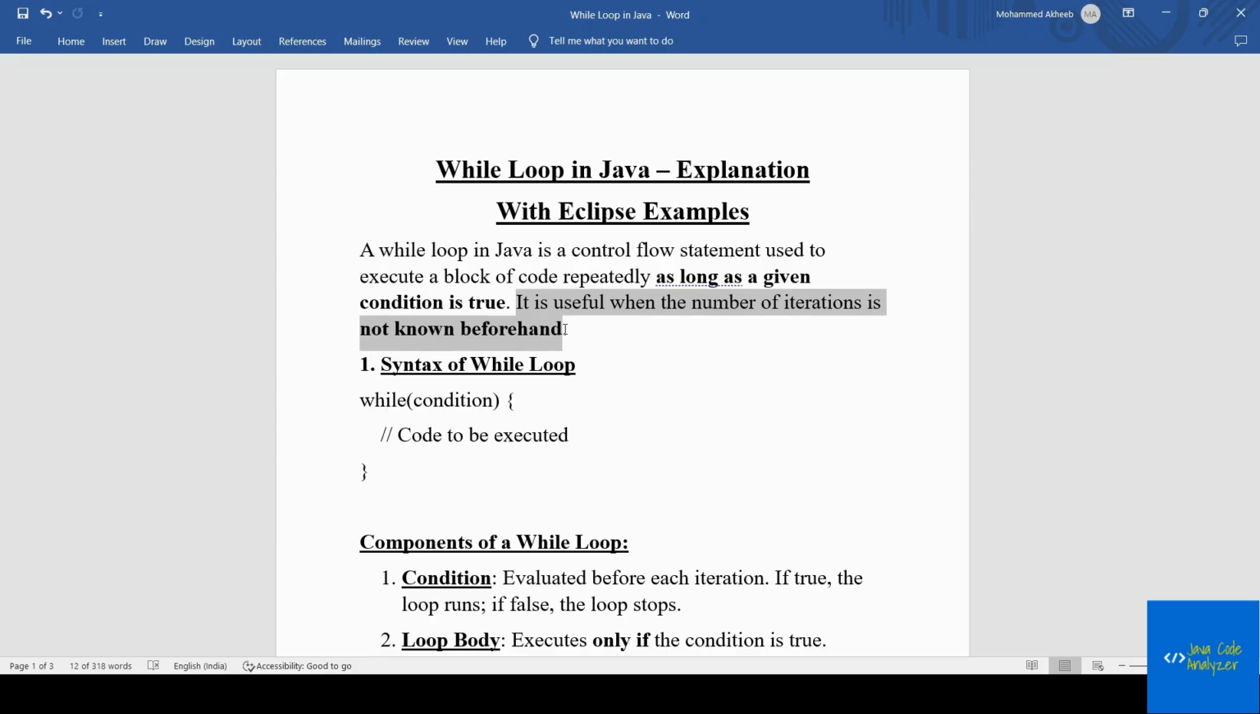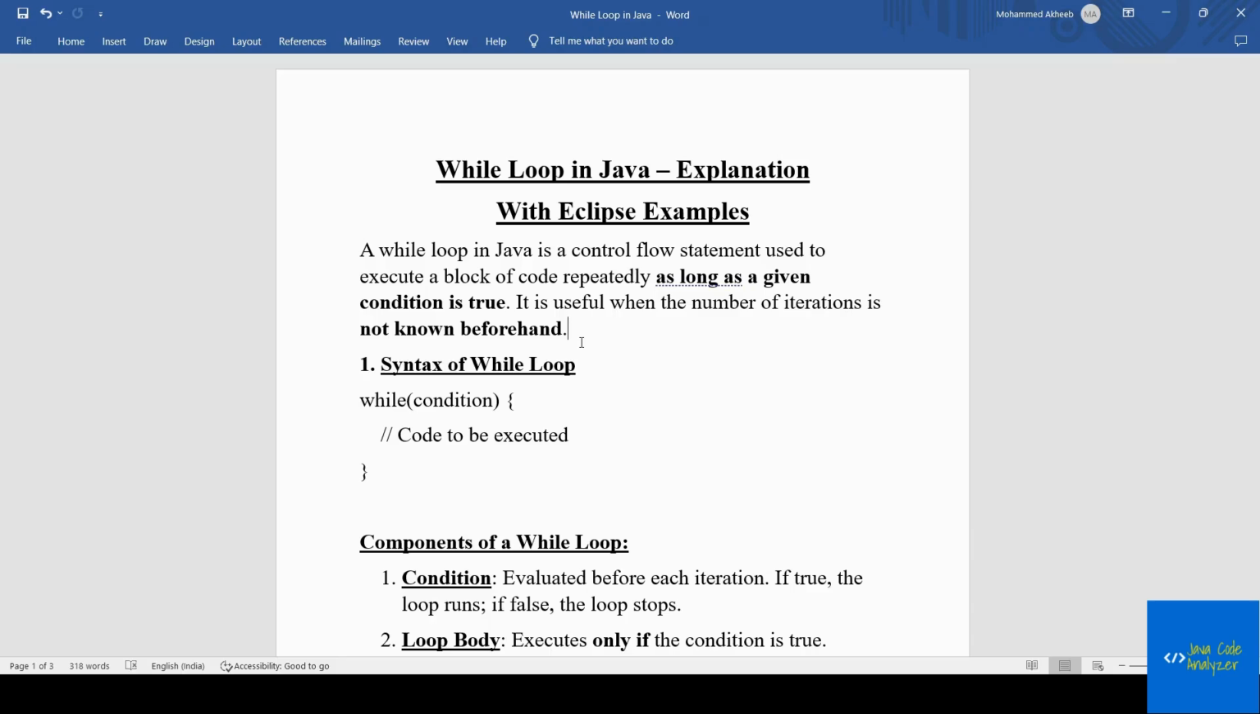And when do we go with the while loop? When we are not aware of how many iterations we need to perform, but we know the condition until when we have to execute the loop. In that particular case we go with the while loop.